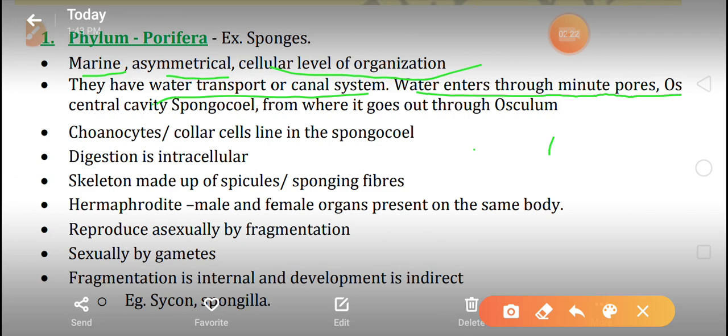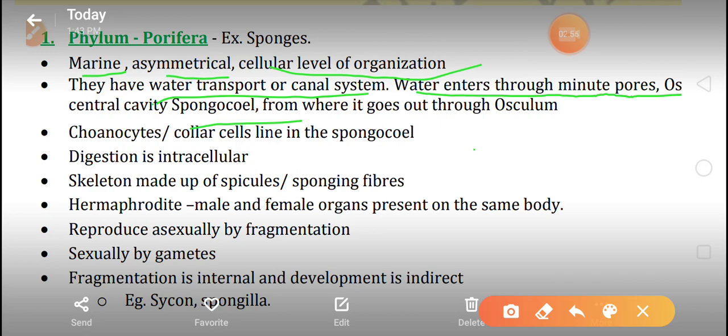These minute pores allow water to pass through them, then the water goes to the central cavity, that is spongocoel. Spongocoel is the central cavity in poriferans and is responsible for the digestive system.